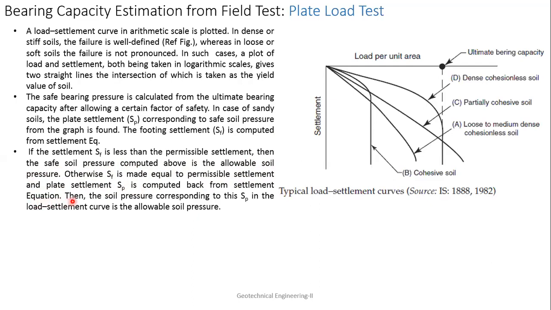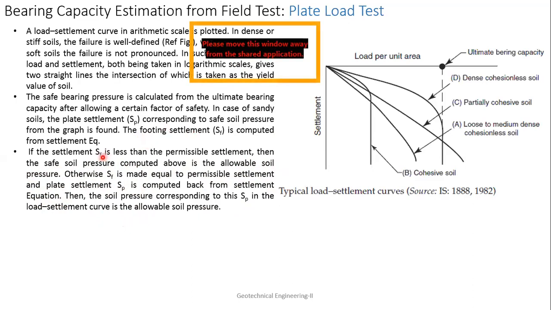Okay. So the soil pressure corresponding to this SP in the load settlement curve is the allowable soil pressure. What I'm trying to tell you is that you use those equations. And for the permissible settlement of the foundation, suppose you are assuming a value of 25 mm, which I already told you. If it is less than 25 mm, then you take that value. But if it is more than 25 mm, then you have to take 25 mm only.